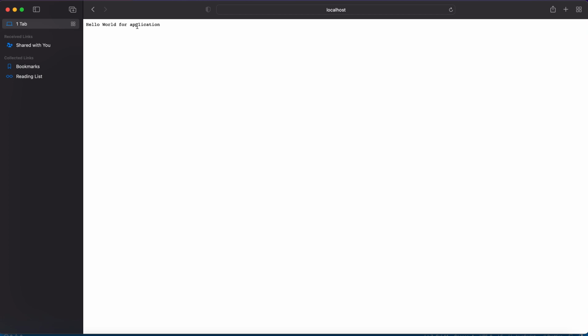So in the upcoming lesson, we will explore something more about HTTP. I mean the routing, which is essential whenever we would like to route to another page.